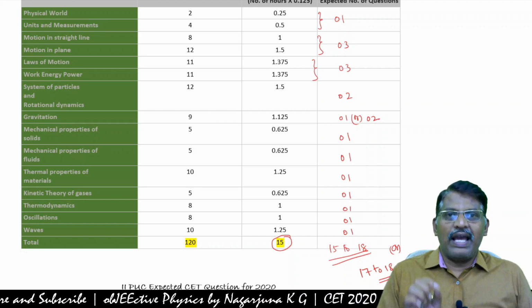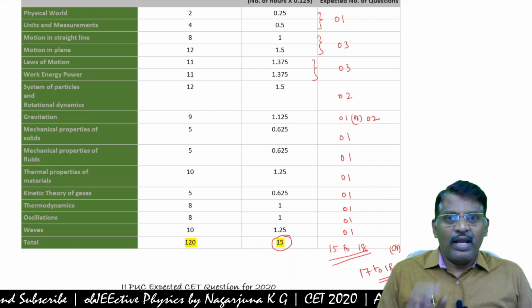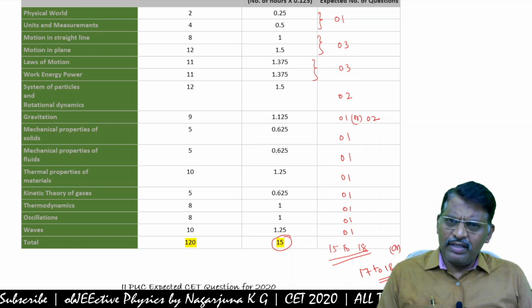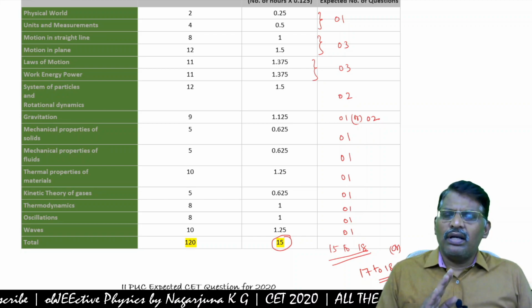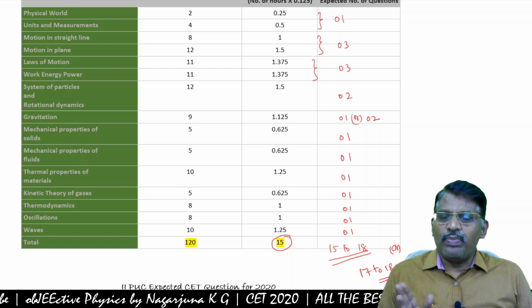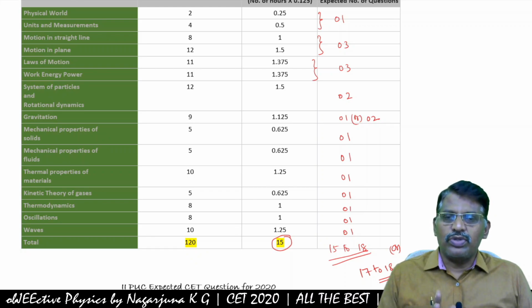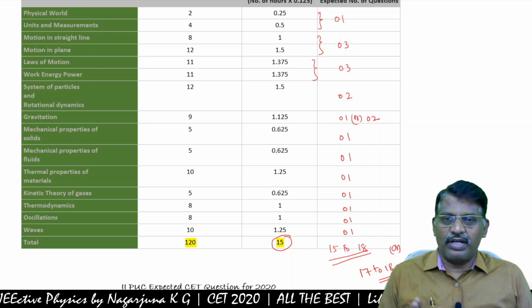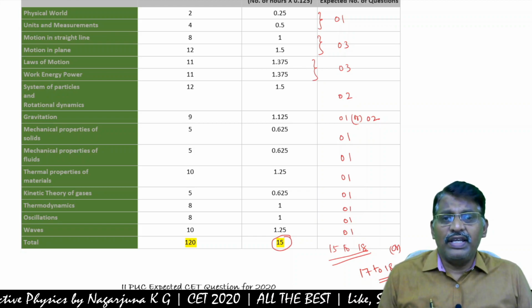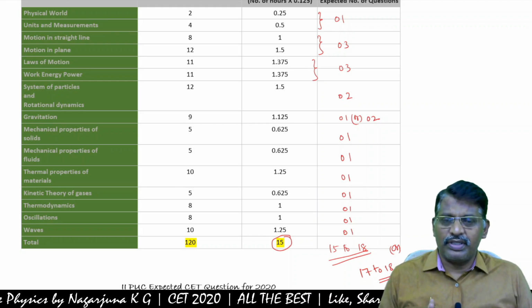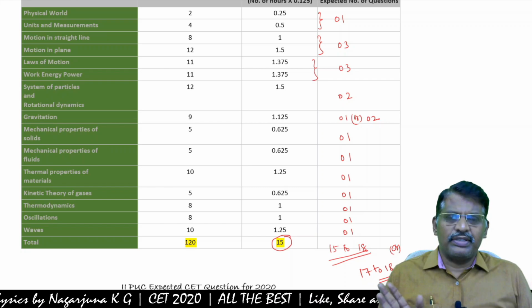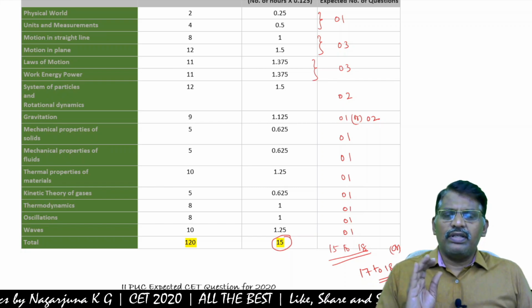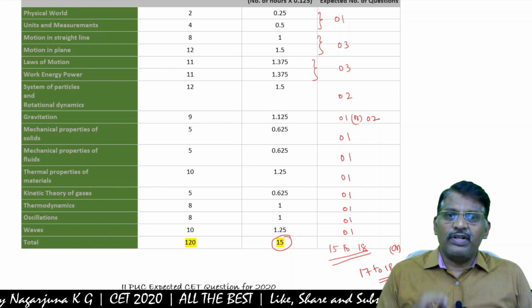Don't change your plans at this moment. And better you avoid new chapters, new concepts. Suppose you have not yet started or you are very weak in any particular chapter, better you leave it, no problem.